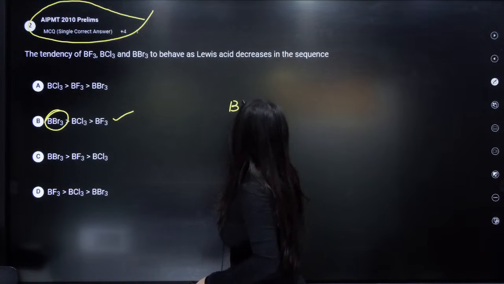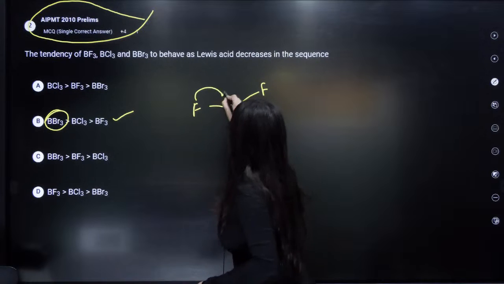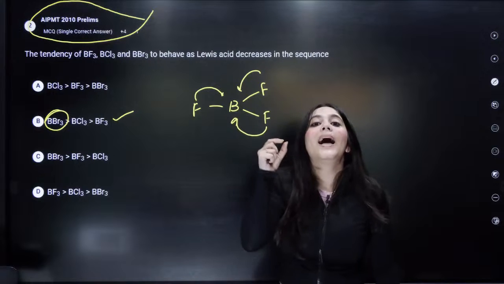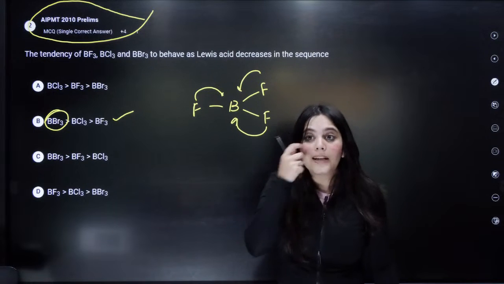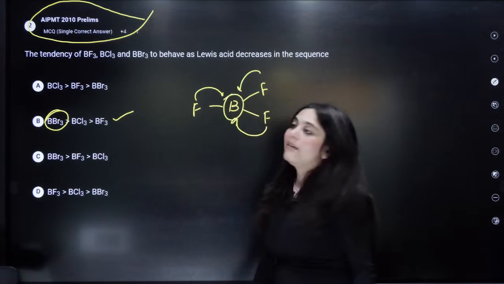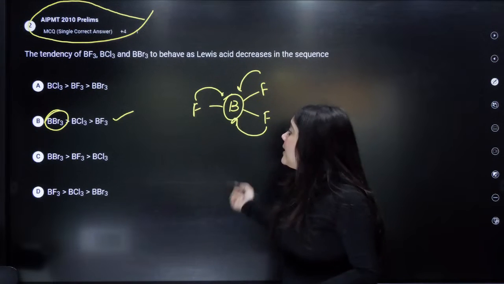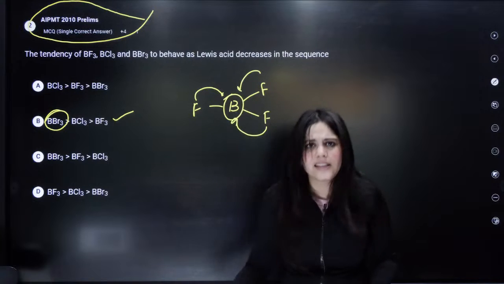What is happening in BF3? In BF3, the F is donating its electron to boron. It is forming a pi-pi back bond, which I just explained to you. Hence, the boron here is no longer electron deficient. Hence, it is the least Lewis acidic.